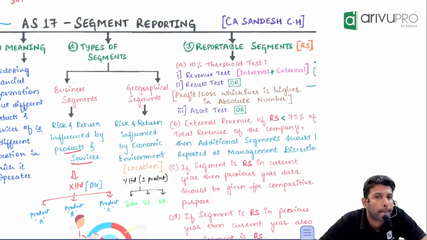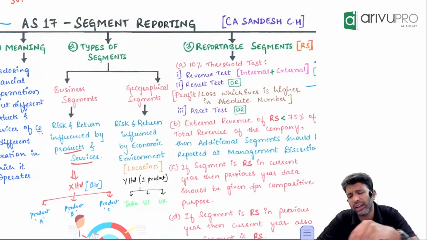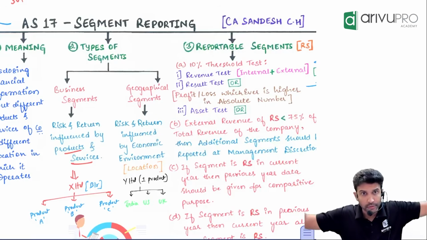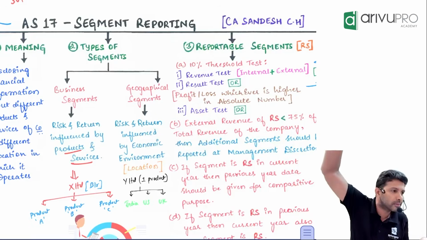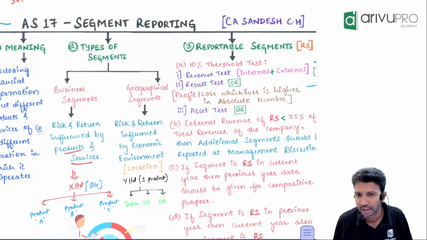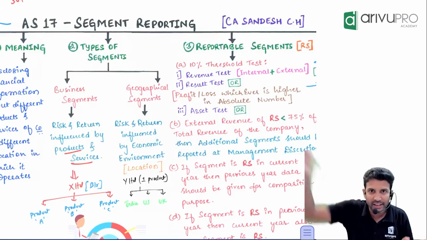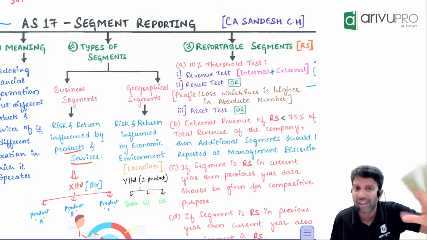Done. Next, sir, if you think about big companies, they don't deal with one product. They'll have thousands of products. That means you will give 1,000 pieces of information. Then segment reporting alone will become this big. Nobody will read it, forget about reading. If you give this booklet of the annual report, anybody will take it, or even if they take it, they'll put it in the paper mart. At least 200 rupees we will get. Correct? No, it will not help the users.